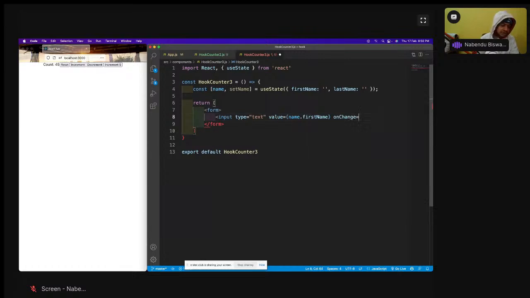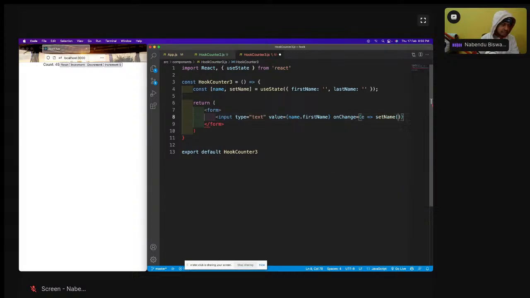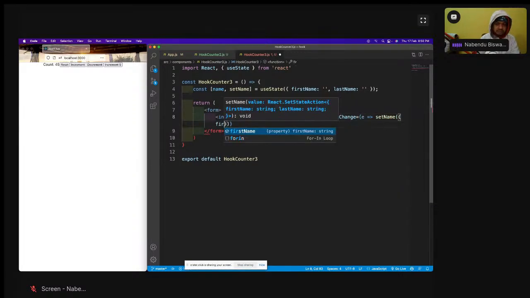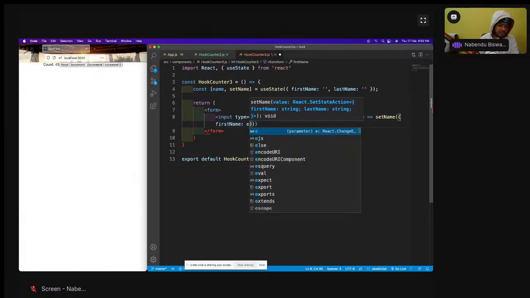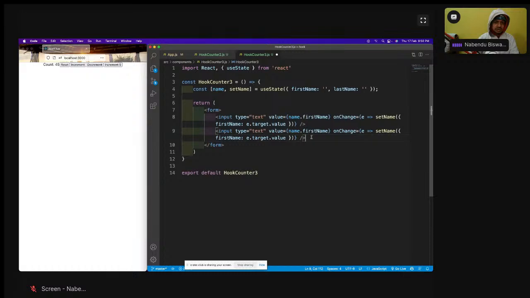On change equal to set name, first name is e dot target dot value. Now this is the last name, and it will be last name is e dot target dot value. It is all okay.